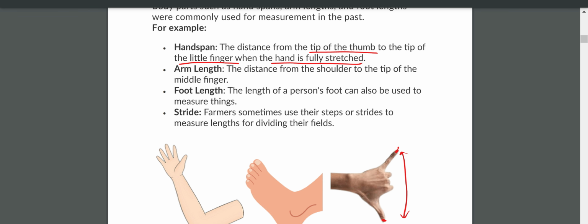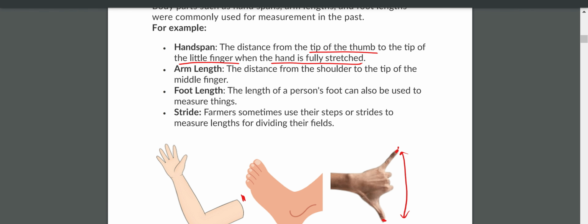Now, how do we measure length using your arm? The distance from the shoulder to the tip of the middle finger. We can measure the length using your arm from the shoulder. You have to consider your shoulder is here, right? So you stretch your hand fully.